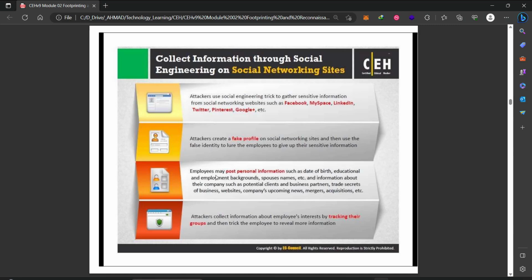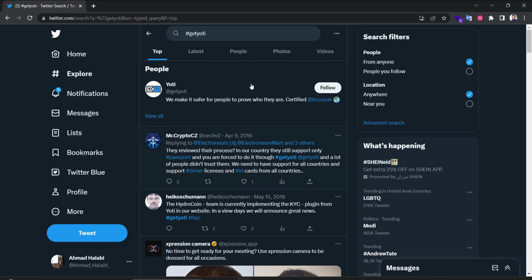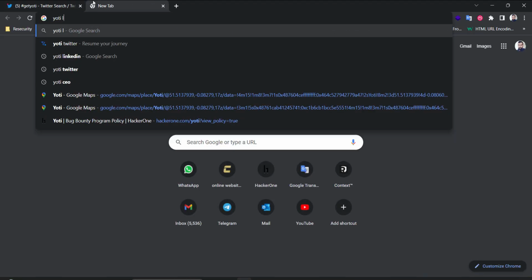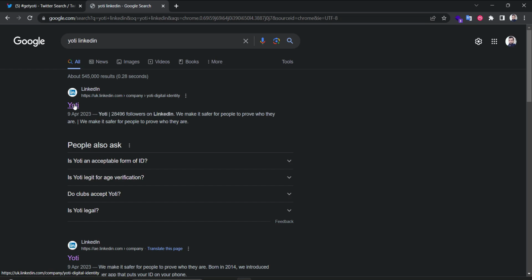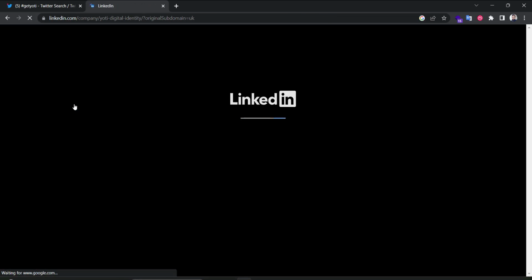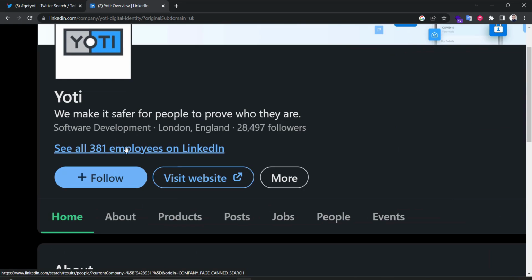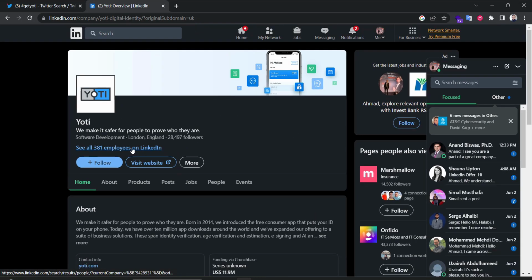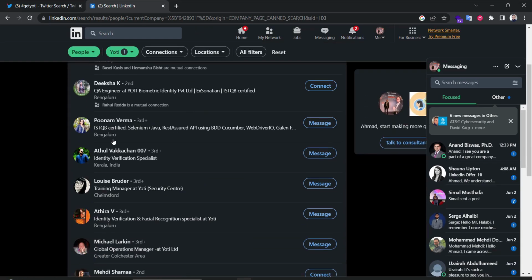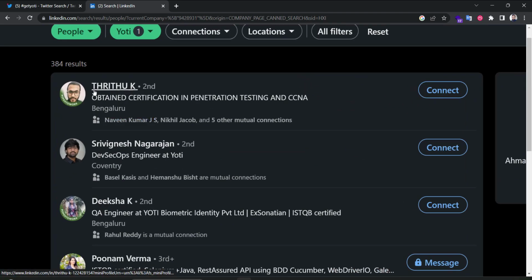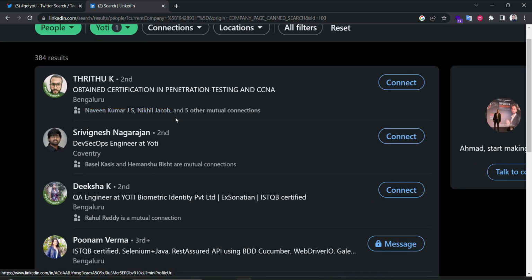And also, as we talked about before, we go after the employees on LinkedIn, for example. So Yoti, LinkedIn, uk.linkedin.com/company/yoti, and here you can actually view the number of employees. If we hit here, now we can list all the employees that work here. We can see that they have Arabic employees, or no, sorry, but I have some connections with them.